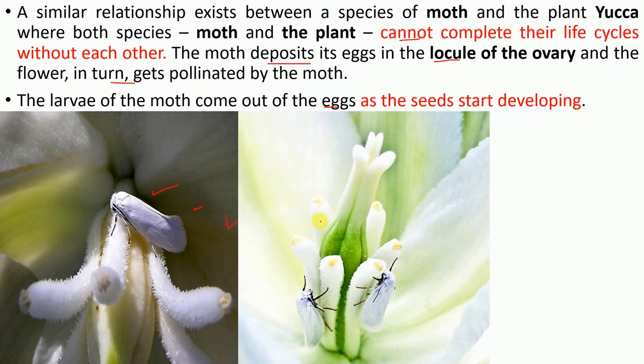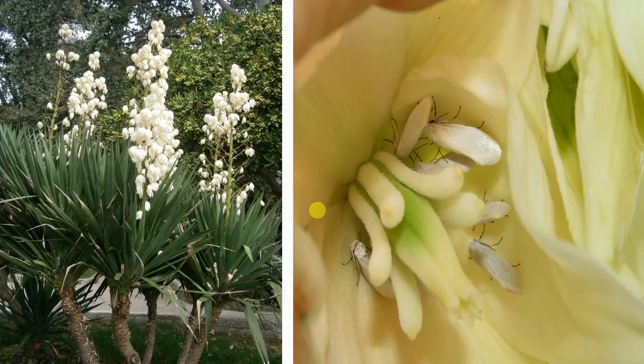So again, both the moth and the yucca flower cannot complete their life cycle without each other. This is a symbiotic relationship, right? You can see here some more images. This is the yucca flower, and this is the moth living inside this flower.